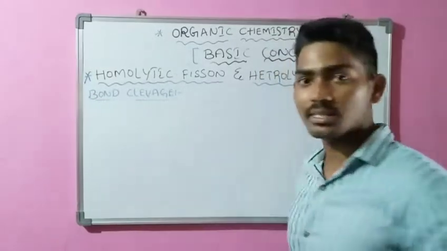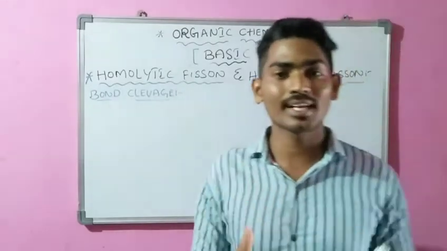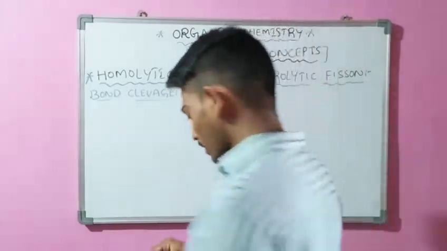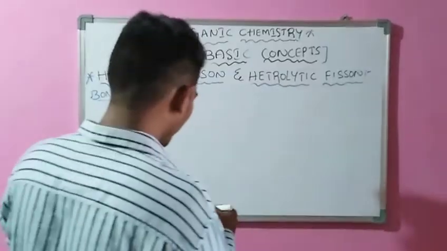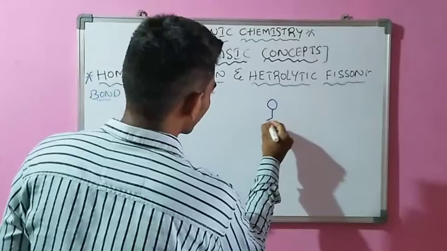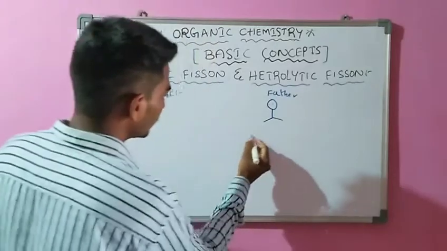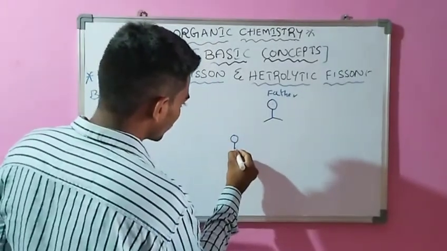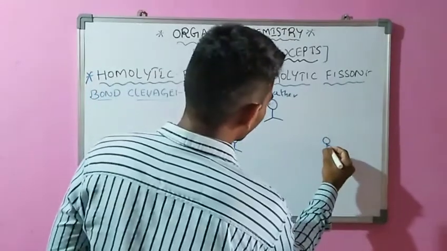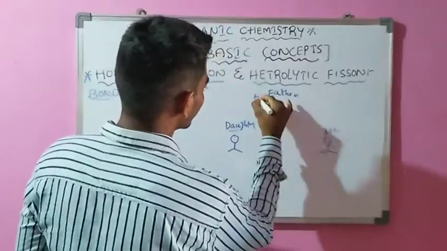Before we go to this concept, I tell you a story about a father who has two children. How does he distribute six chocolates between his son and daughter? Okay, I tell you a small story. Listen first. Your father has a daughter and he has a son. He has six chocolates.